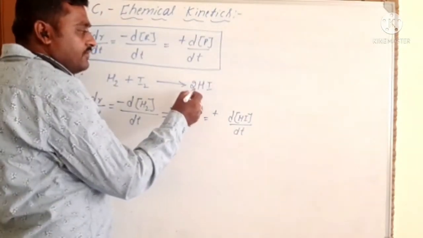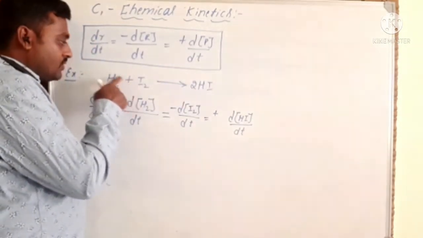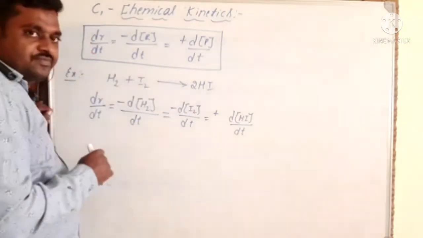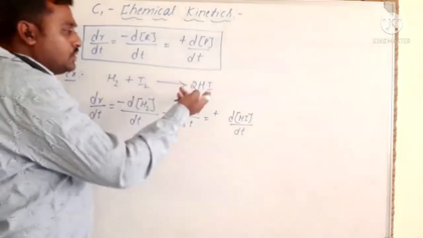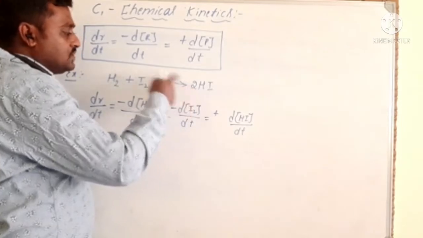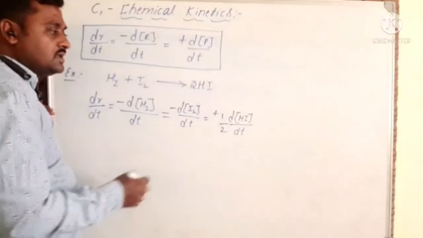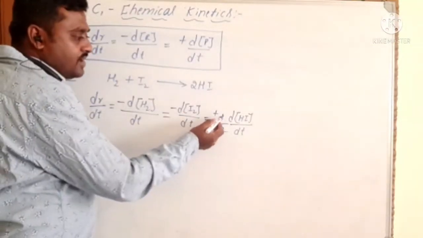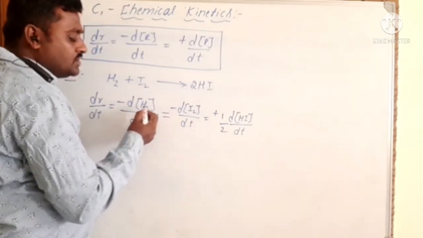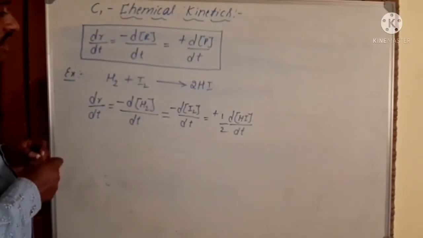So here H2 and I2 are 1 mole each, 1 mole of H2 and 1 mole of I2 react together to give 2 moles of HI. That has to be brought to the stoichiometric coefficient, hence the 2 moles is balanced to 1 mole by considering 1 by 2. Okay, so then 0.5 moles of HI equals 1 mole of I2 and 1 mole of H2. So like this we can write the rate of reaction for any chemical reaction.